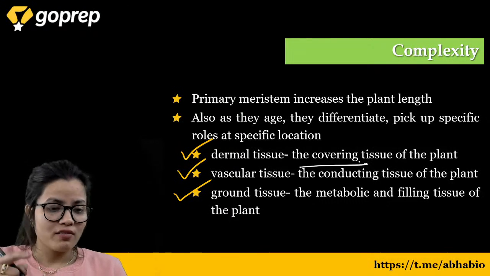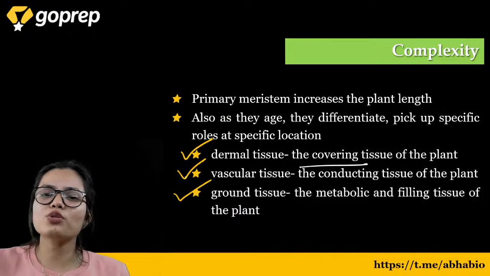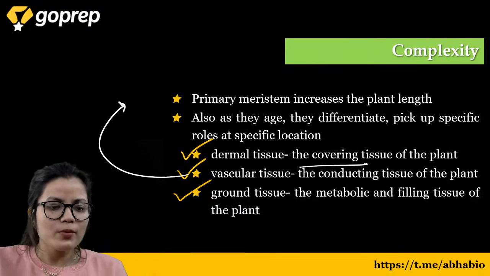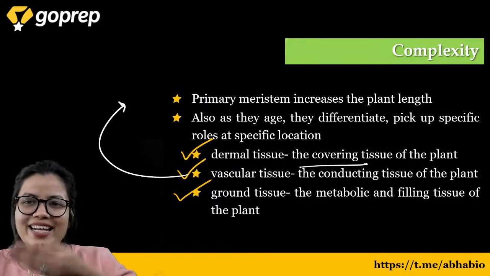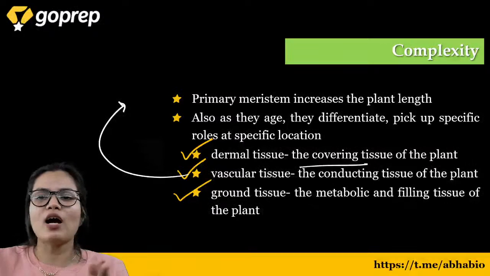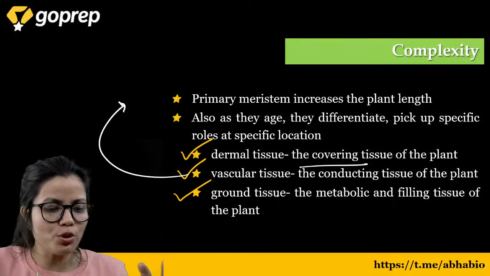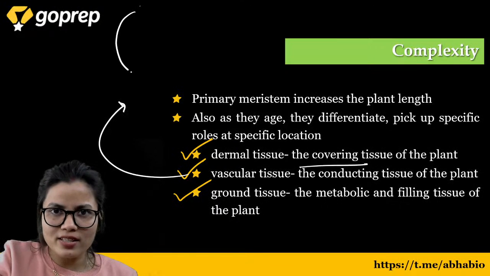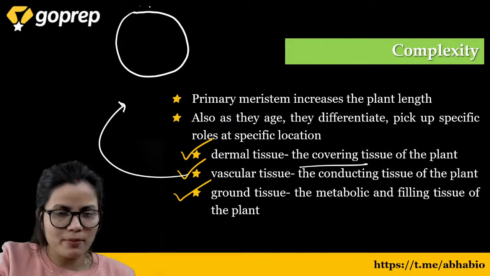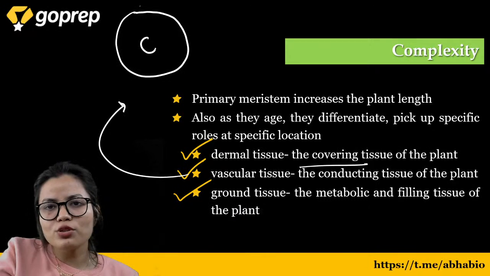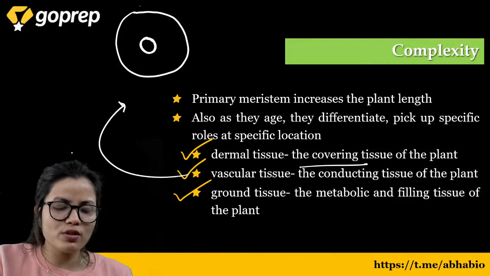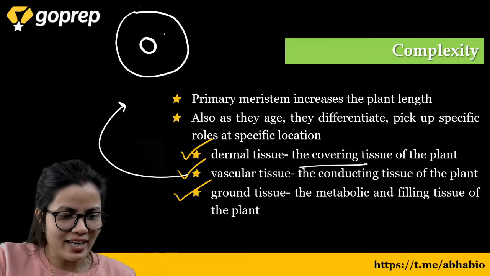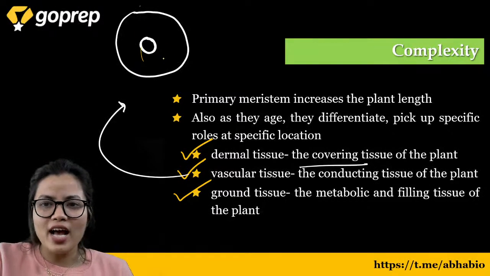Now, vascular tissue. Vascular tissue are the tissue which are responsible for the transport, the xylem and the phloem. Ground tissue is basically the tissue which fills the entire part. Let us try to understand it. Dermis is the covering. Vascular tissue will be responsible for the transport, xylem and phloem, and this entire area, dear, has to be filled.